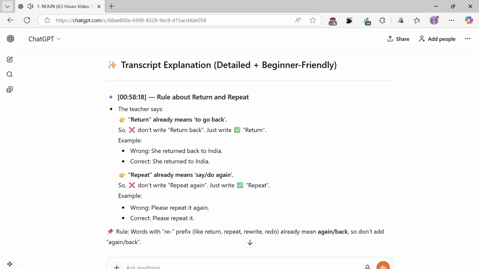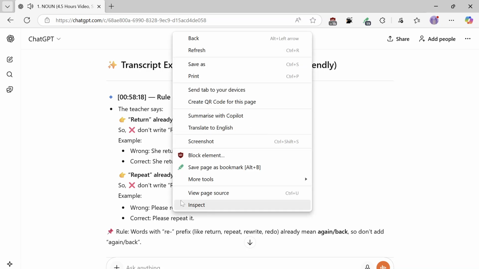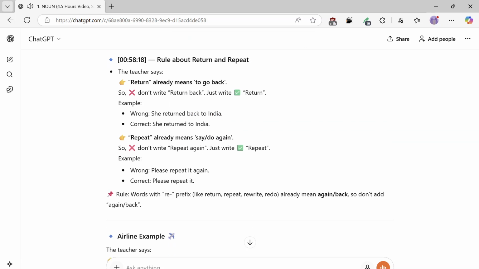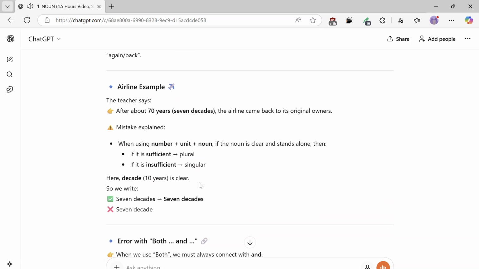Repeat already means say or do again, so don't write repeat again, just write repeat. Example, wrong: please repeat it again. Correct: please repeat it. Rule: words with the re prefix, like return, repeat, rewrite, redo, already mean again or back, so don't add again or back.